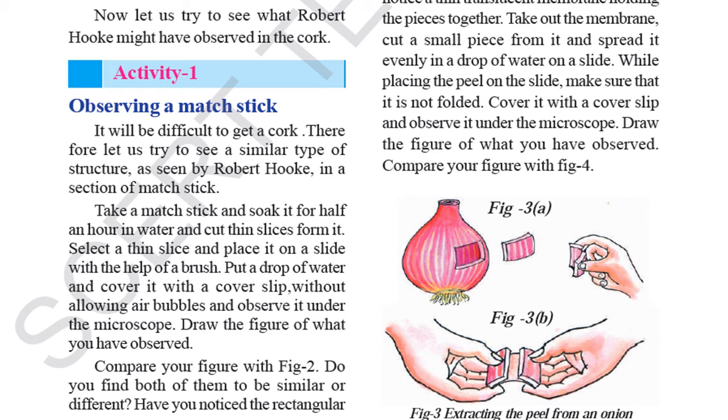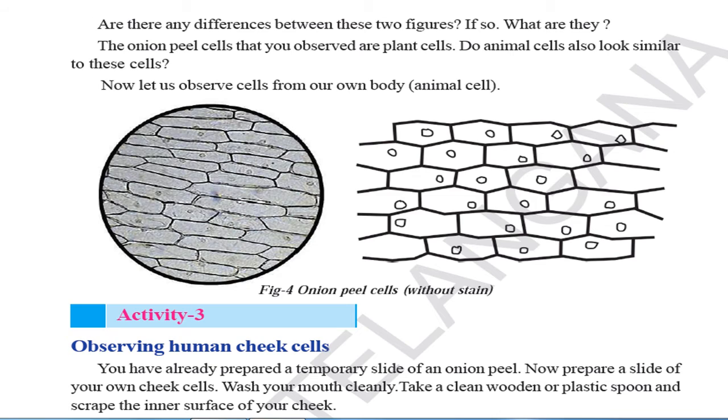This way we find out the cells and their proper structure. Is there any difference between the two? Do you see any structure? Almost no difference between animal cell and plant cell at this level. The onion peel cells that you observed are plant cells. Do animal cells also look similar to these cells? Now let us observe the cells from our own body, that is, animal cells also. If we check, it is the same.